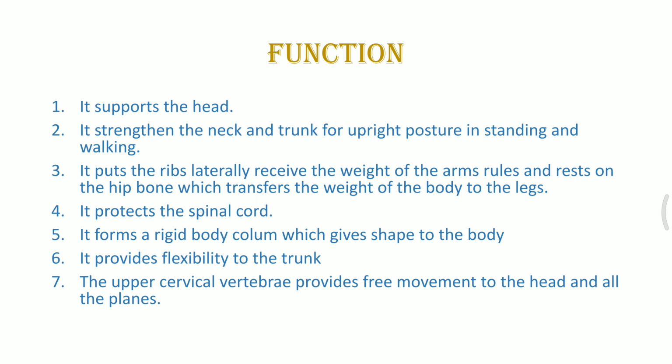Next, it is also helpful in supporting the ribs. We have already discussed the thoracic vertebra, which helps in supporting the ribs. So in that way, it's important. It protects the spinal cord. The spinal cord is a collection of various neurons. Neurons, as you all are aware, are the main units for conduction of electrical impulses in our body. They are all held together in the vertebral column inside the spinal cord. The spinal cord helps in conduction of any kind of activity.